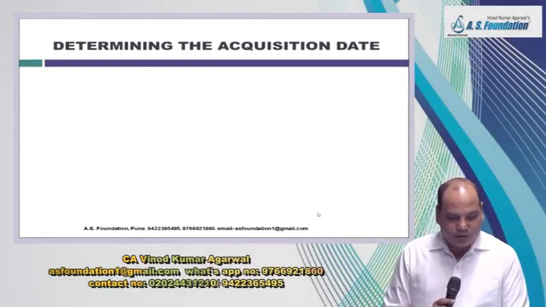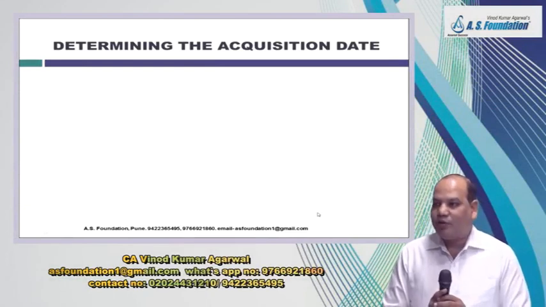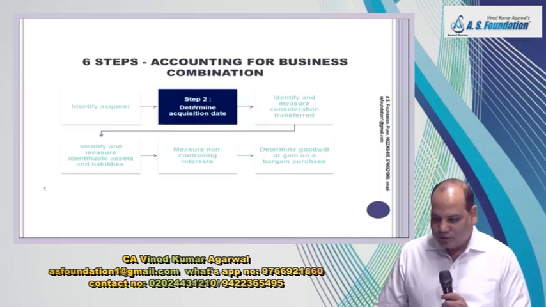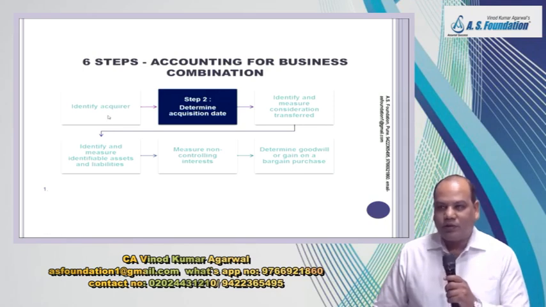Please come to next paragraph 11, determining the acquisition date. How many steps are involved in this combination accounting? 6 steps. So in the first lecture we have discussed identifying the acquirer, that is the one who acquires the control.